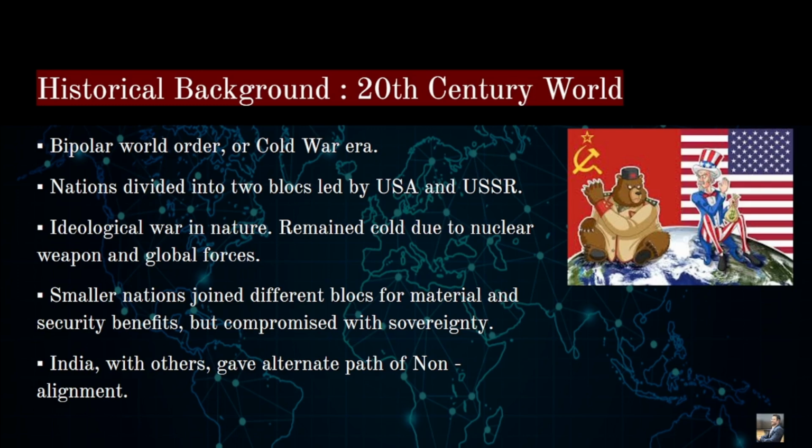How was their sovereignty compromised? Because the USA and USSR, being the leaders of the blocs, started controlling the sovereign matters of the countries who were part of their blocs, right? So if, let's say, country X is a part of NATO, and there is a danger to country X, it cannot act in the manner it deems fit. Country X will not take the action which it thinks is important for itself. Here the leader, that is the US, will decide what country X will do. If country X does not follow the dictum of the US, then in case of a war on X, the US will not come in support. That was the situation.